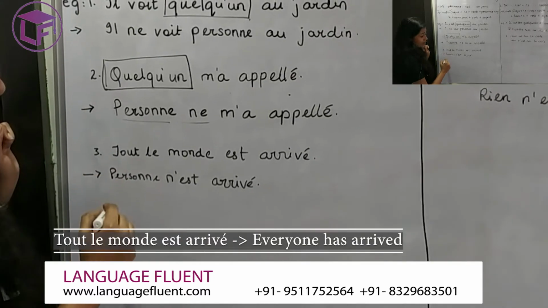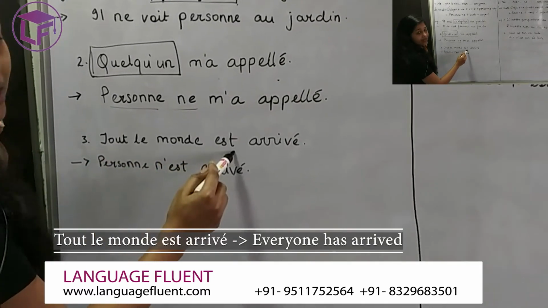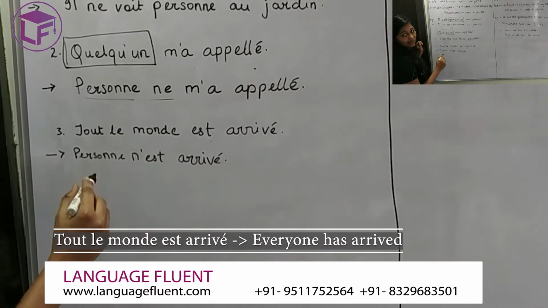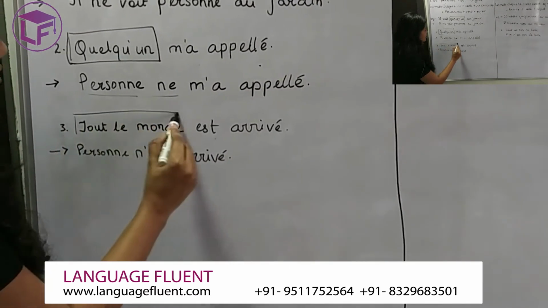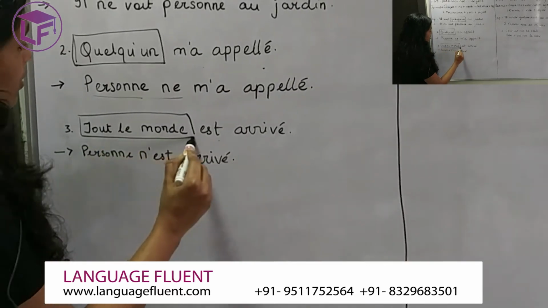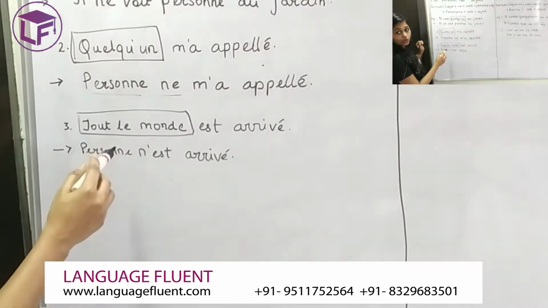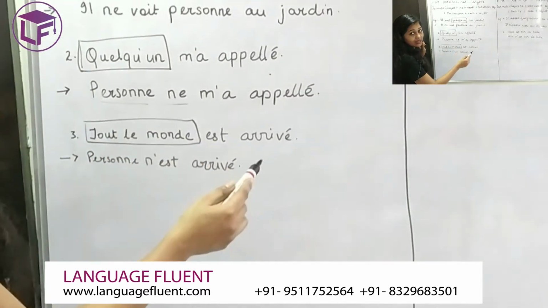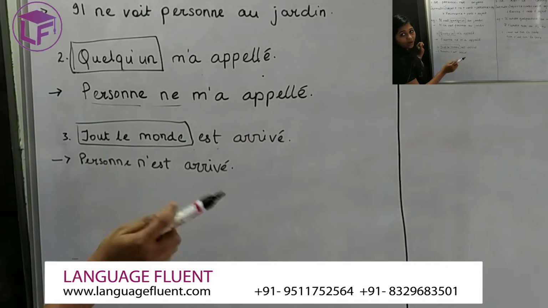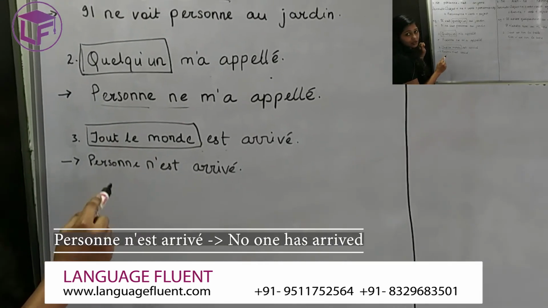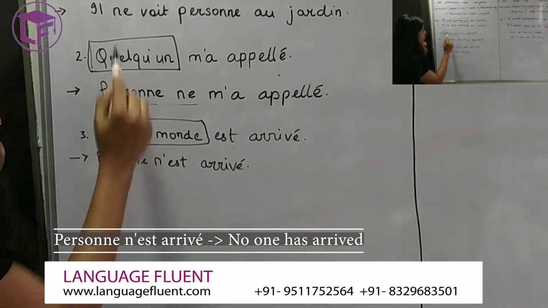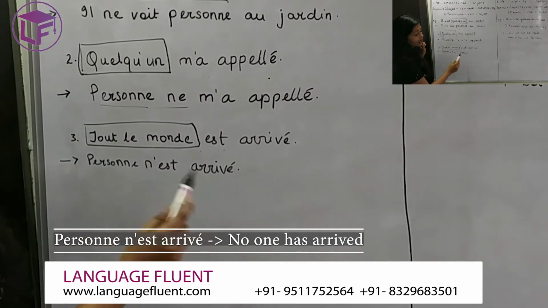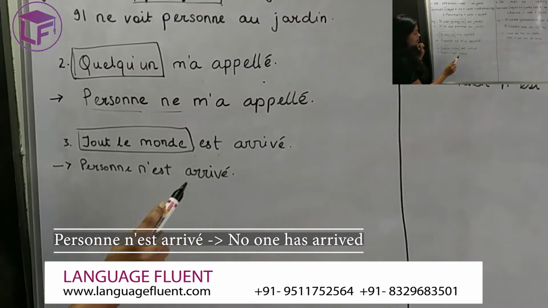The third example, which is tout le monde est arrivé, which means everyone has arrived. Here your indicator is tout le monde. Again, similarly, as tout le monde is placed in the beginning part of the statement, when you say everyone has arrived, the opposite will be no one has arrived. Hence, you are starting your statement with no one. So you will use the second formula, which is personne ne. So personne n'est arrivé. No one has arrived.